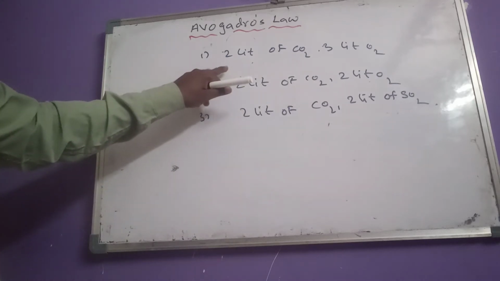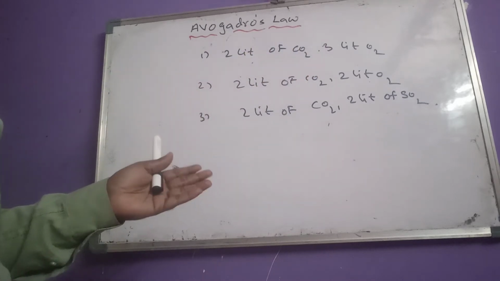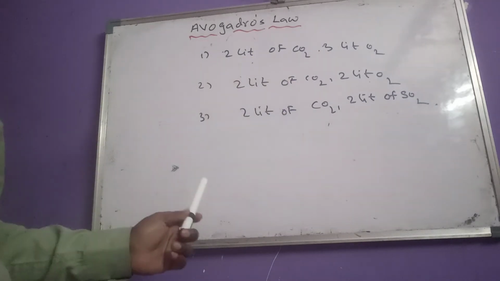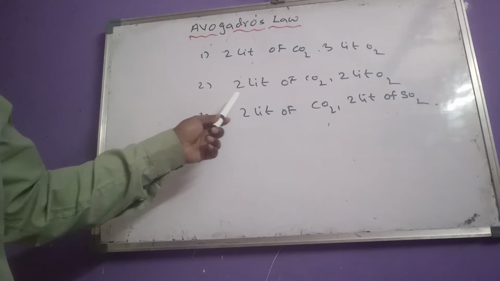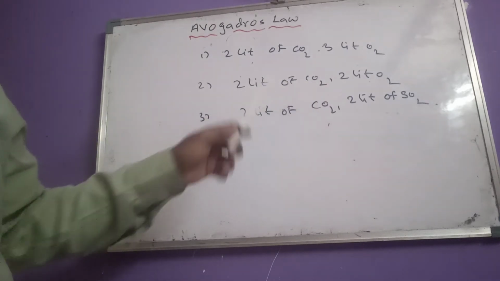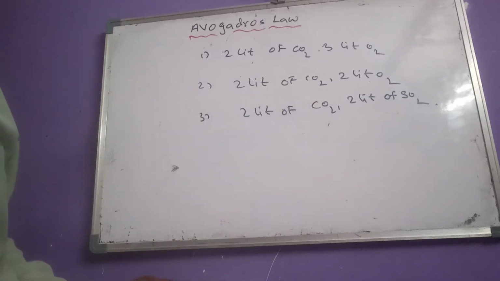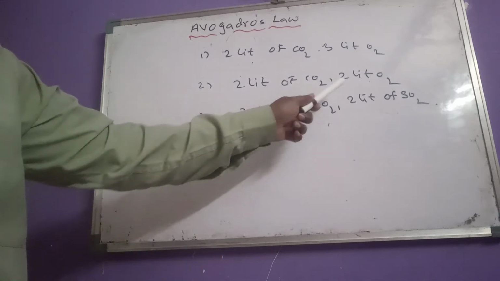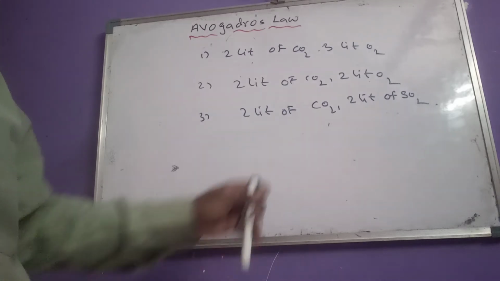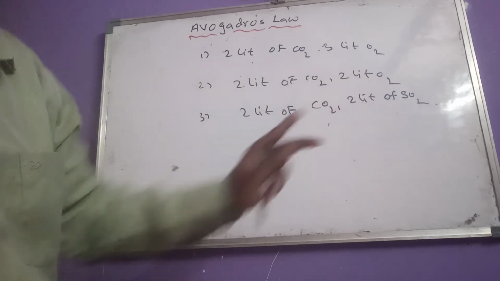The first option has neither the same number of molecules nor the same number of atoms, because the volumes are not the same. In the second, these two have the same volume, so they have the same number of molecules, but not the same number of atoms, because the atomicity of CO2 is 3 and of O2 is 2.